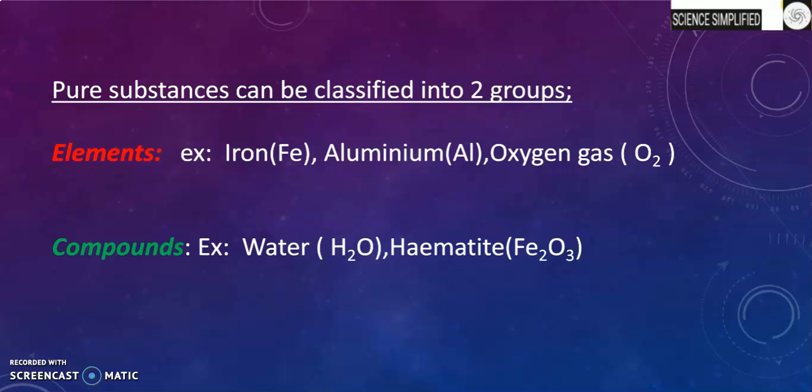But in the compound, if we take hematite, Fe2O3, it's made up of two iron atoms and three oxygen atoms. As it is made up of two totally different types of elements, we call it a compound.